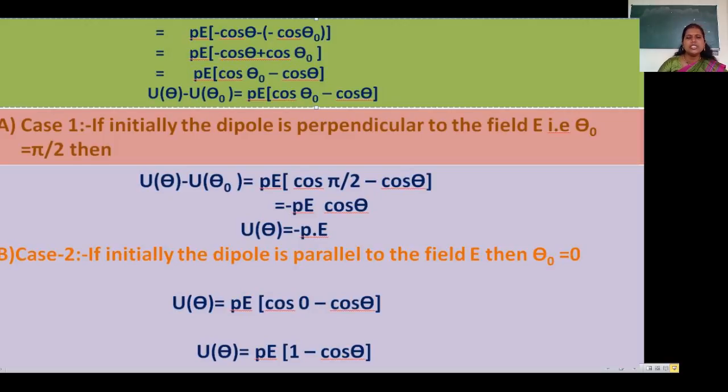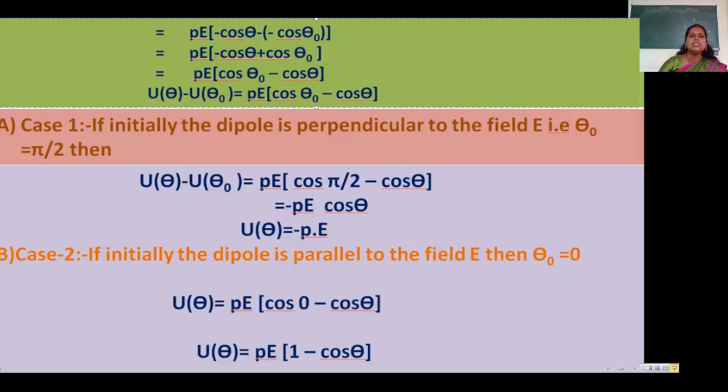For the work done equation, external torque is applied, so we can replace the external torque with P cross E, PE sin theta. So we get the last equation, U theta minus U theta 0 is equal to PE cos theta 0 minus cos theta. If it rotates, theta 0 is equal to pi by 2.